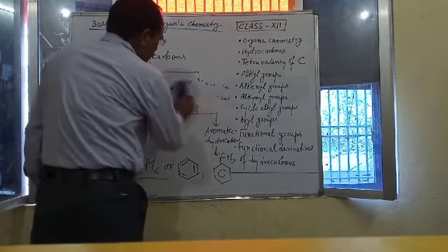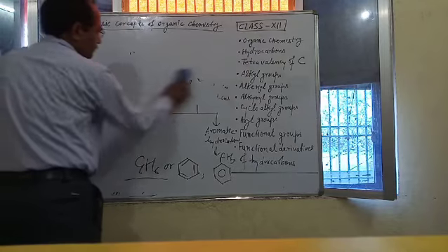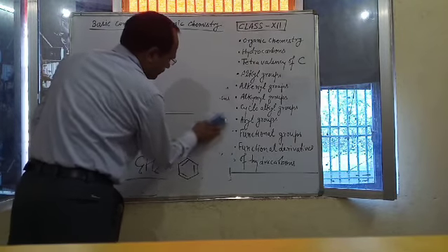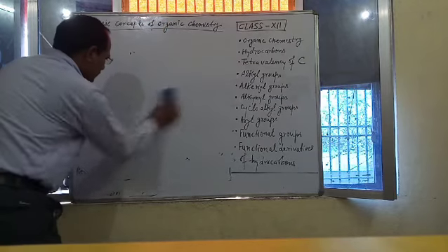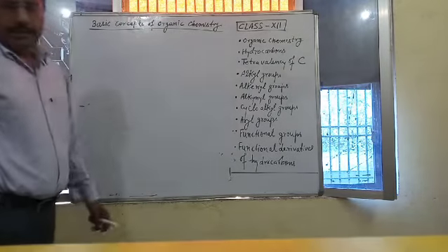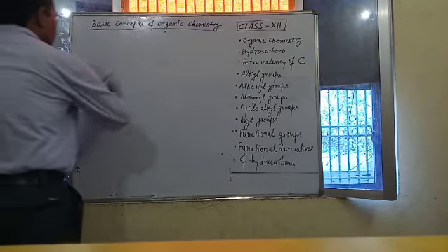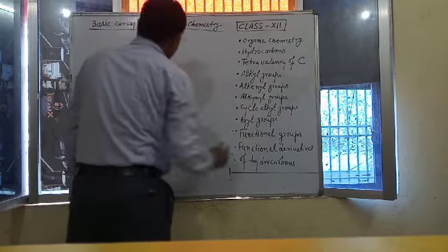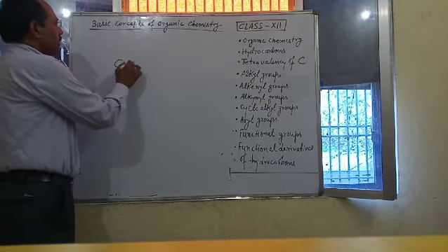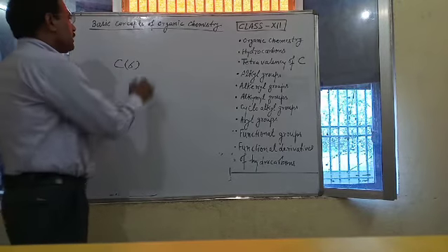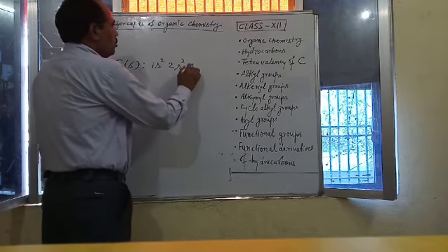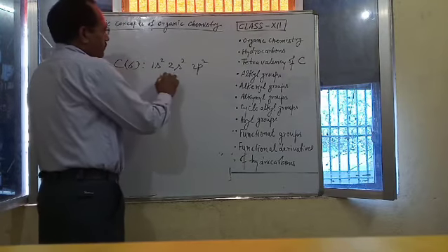Next term is tetravalency of carbon. Since the atomic number of carbon is 6, its electronic configuration being 1s2, 2s2 and 2p2.